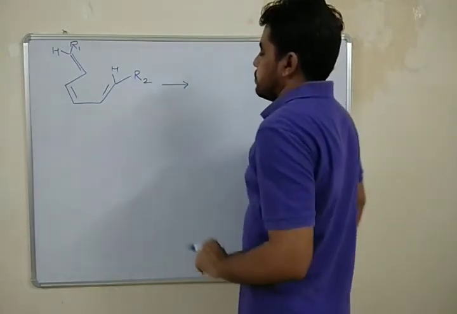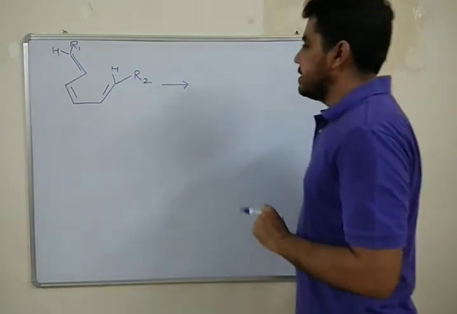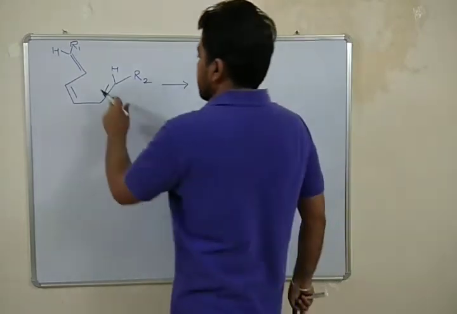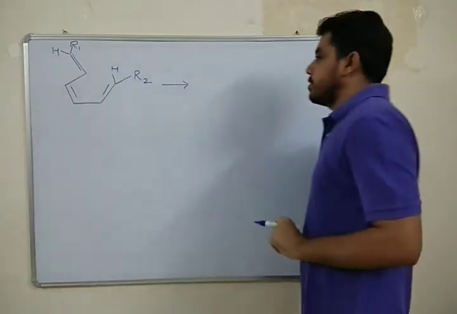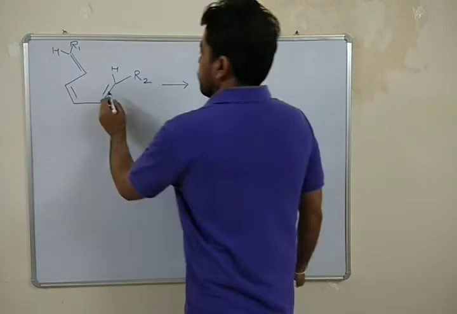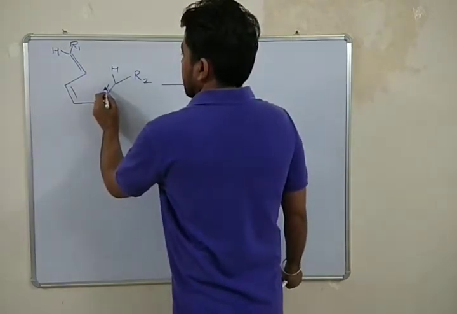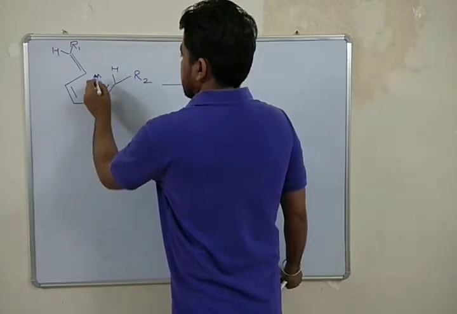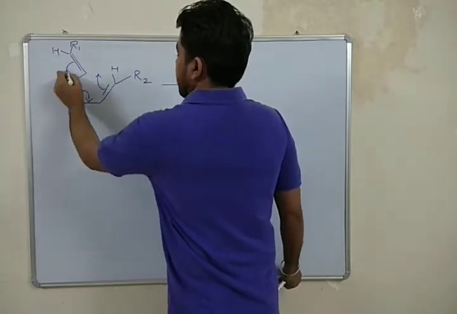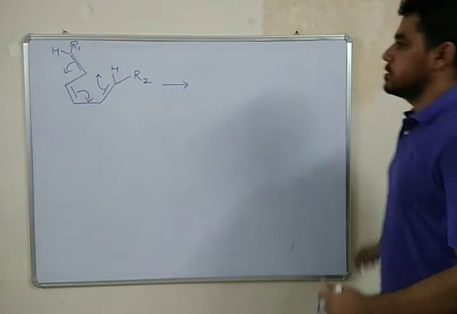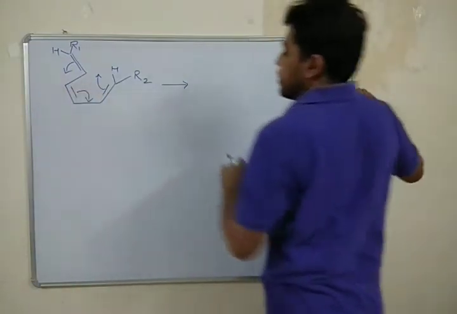Okay, so in this reaction it is an example of 4 plus 2 cycloaddition reaction. Here the movement of pi electrons will be like this. Okay, and this will move towards this particular carbon.